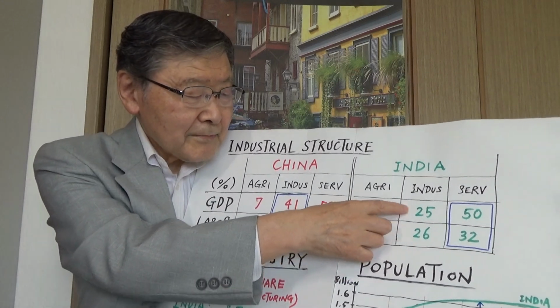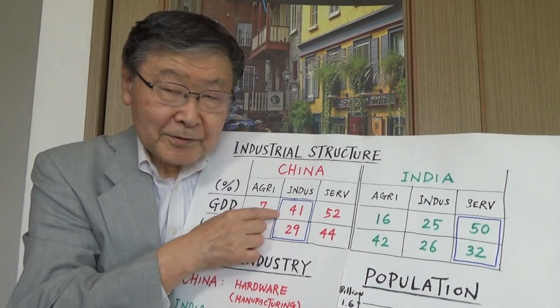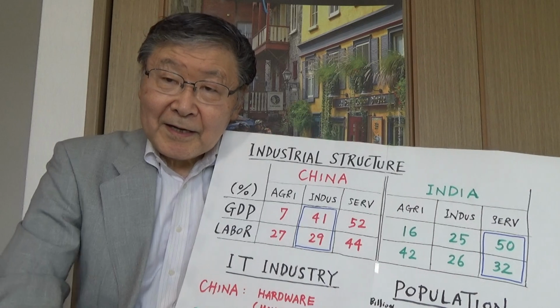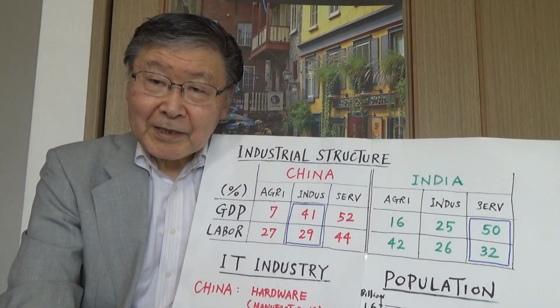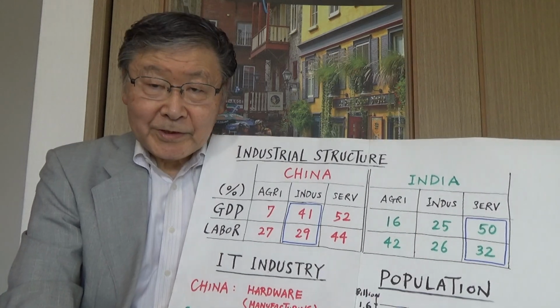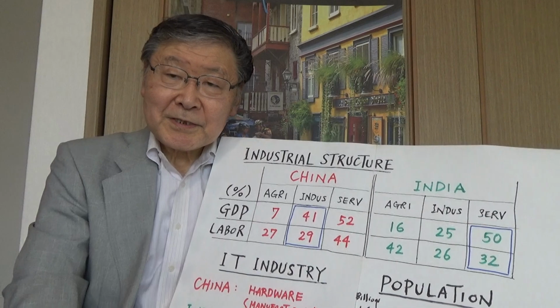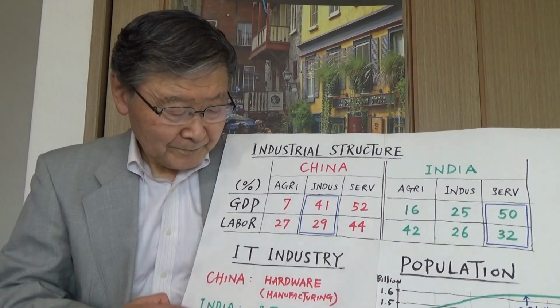See, India's manufacturing is not too efficient compared to China. That means China is still a predominantly industrial country, whereas India is mainly a service country, so to speak.